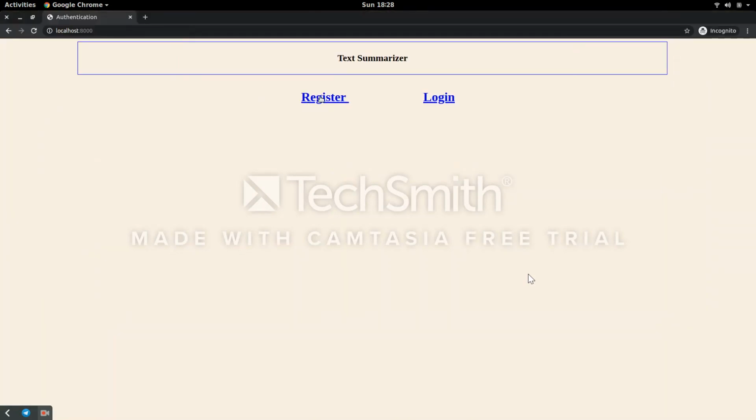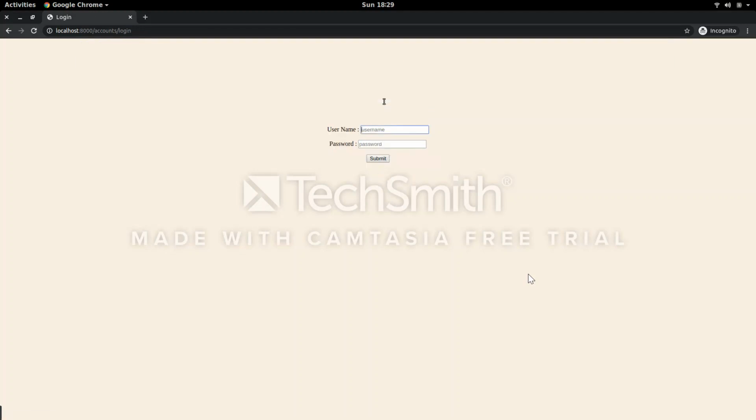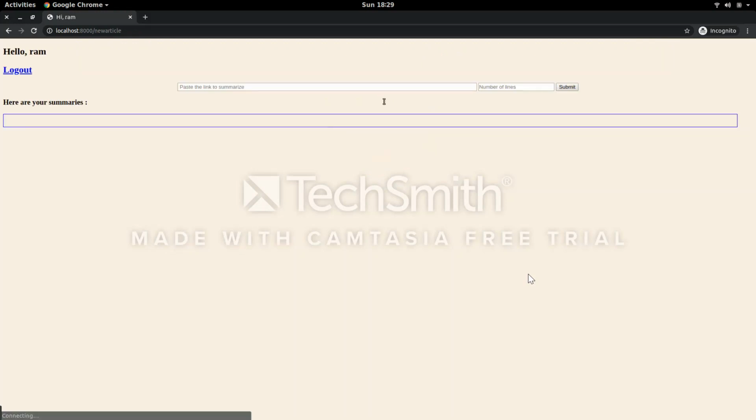So first I'm going to register with the name of anything, Ram. Username is Ram, email ram@gmail.com, password is Ram, and confirm password, and submit. So I'm going to log in, Ram, and password is Ram, submit. So we logged in, and here there is something: paste the link to summarize, number of lines, submit.